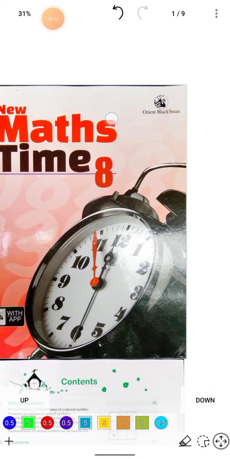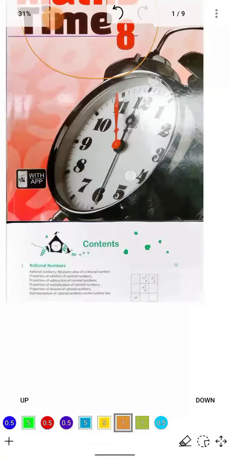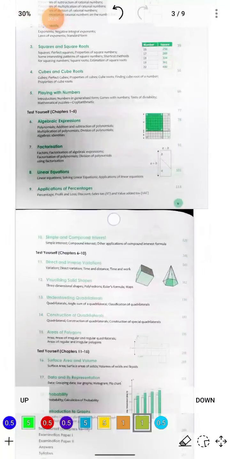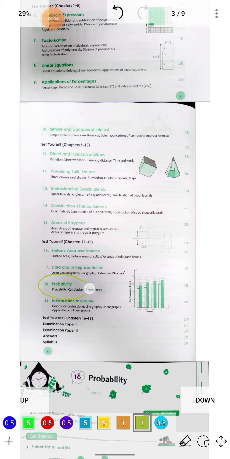So students, this is the book provided by the school. Okay, and here you have your content. On this content, today we are going to learn about probability.